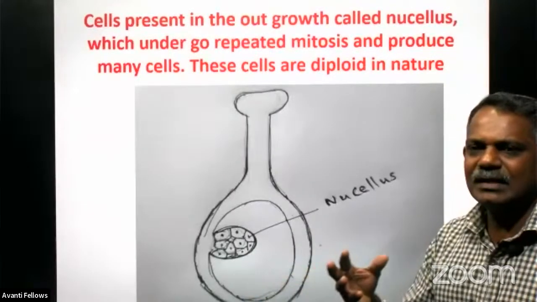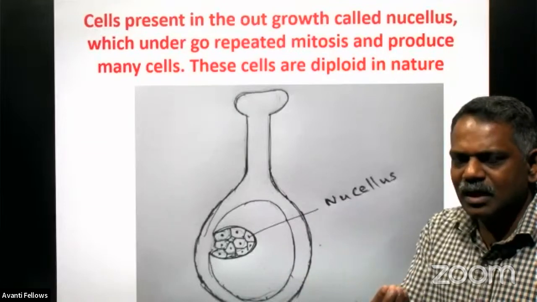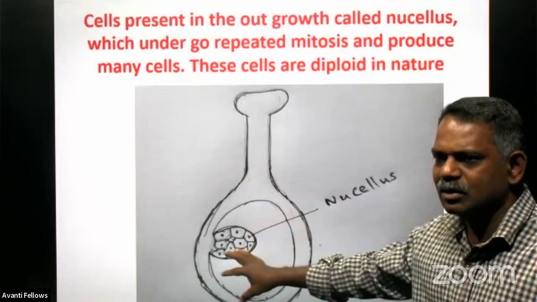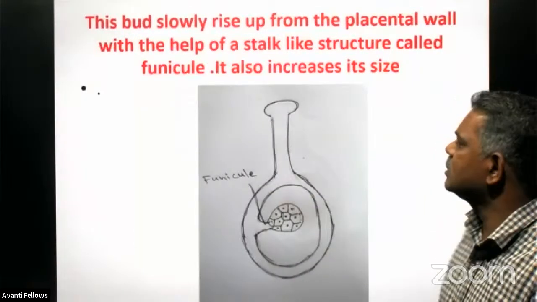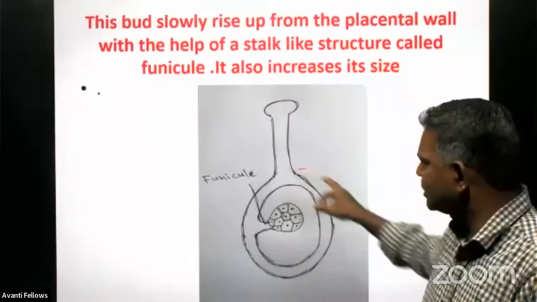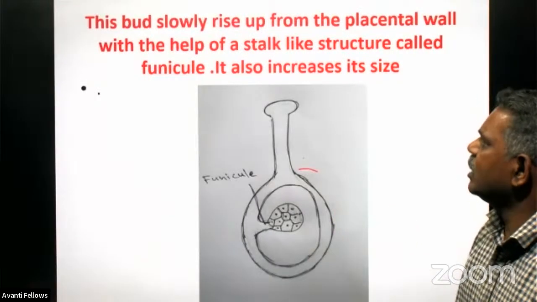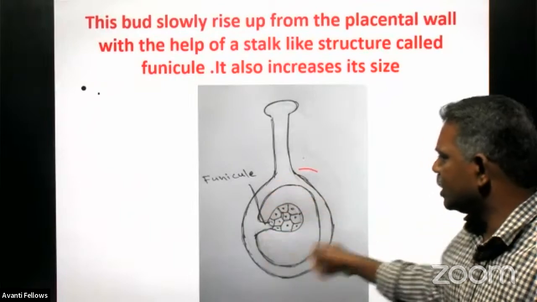First of all, these ovules are formed from the placenta of an ovary as small buds, and the cells present in the buds undergo repeated division and produce a multicellular structure. All the cells present in the buds are diploid cells only, and we call it the nucellus. In a later stage, it rises up from the placenta and produces a stalk-like structure called the funicle.